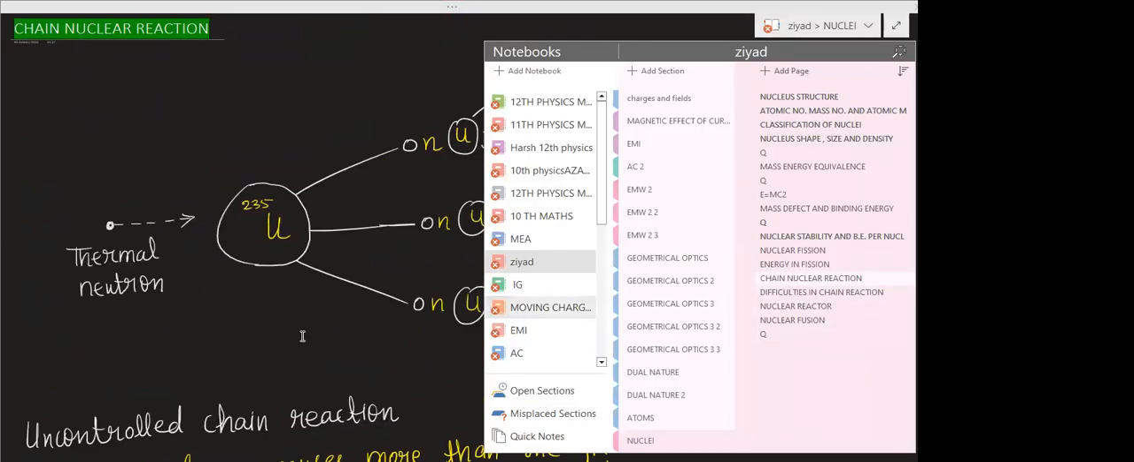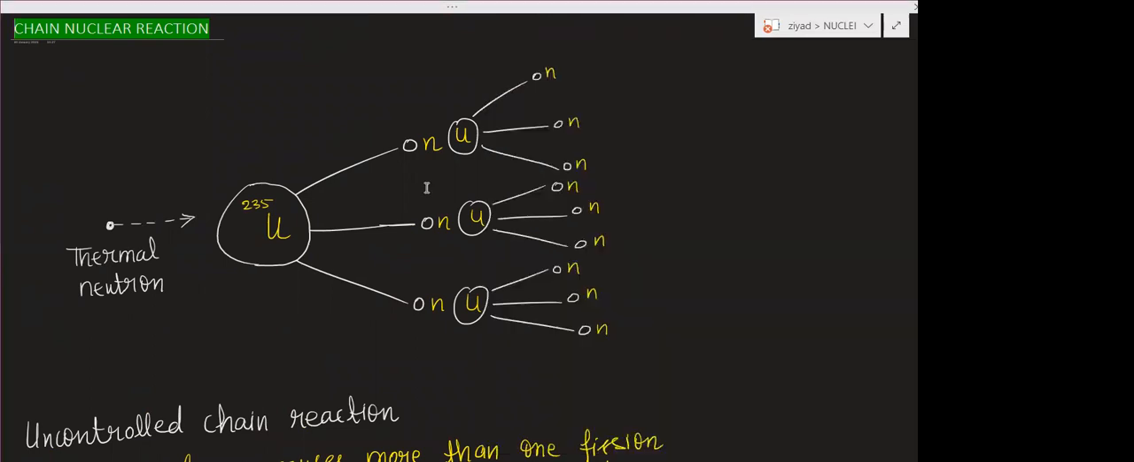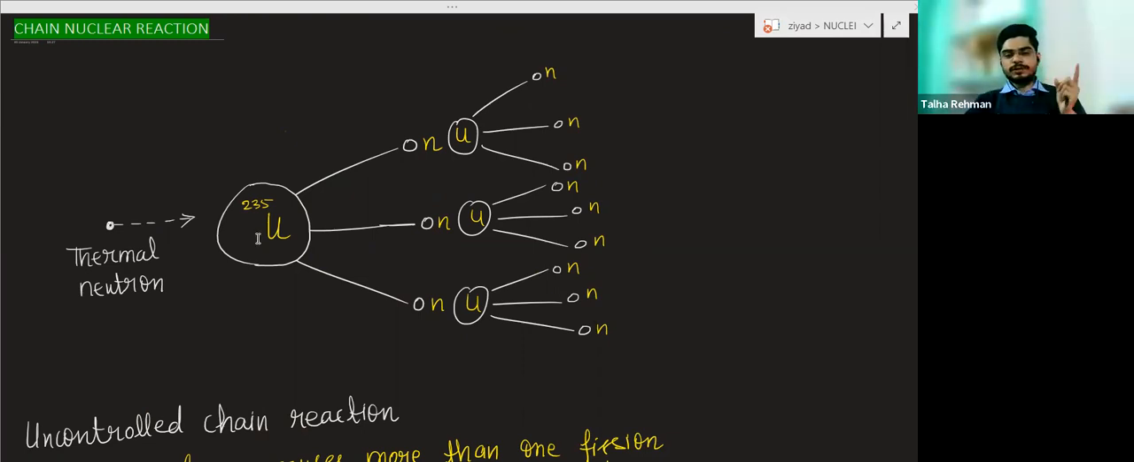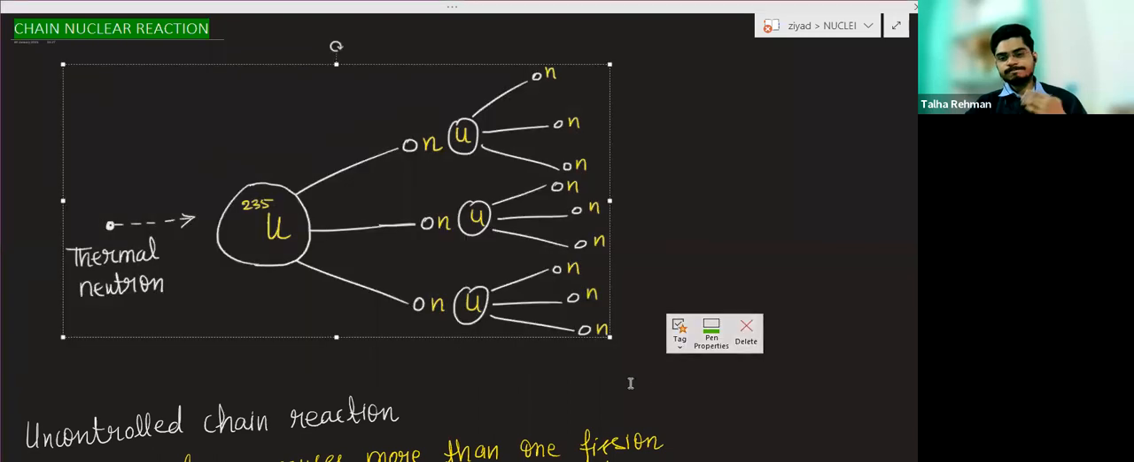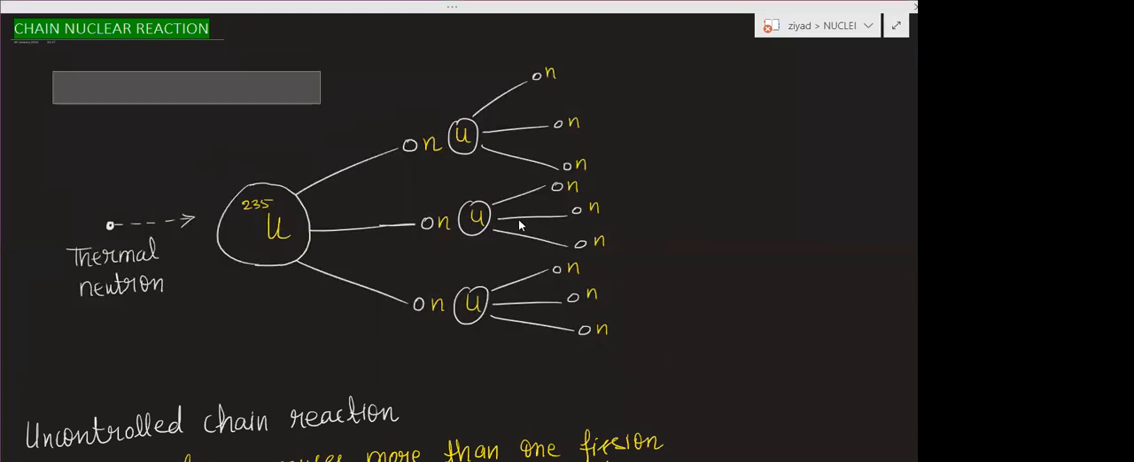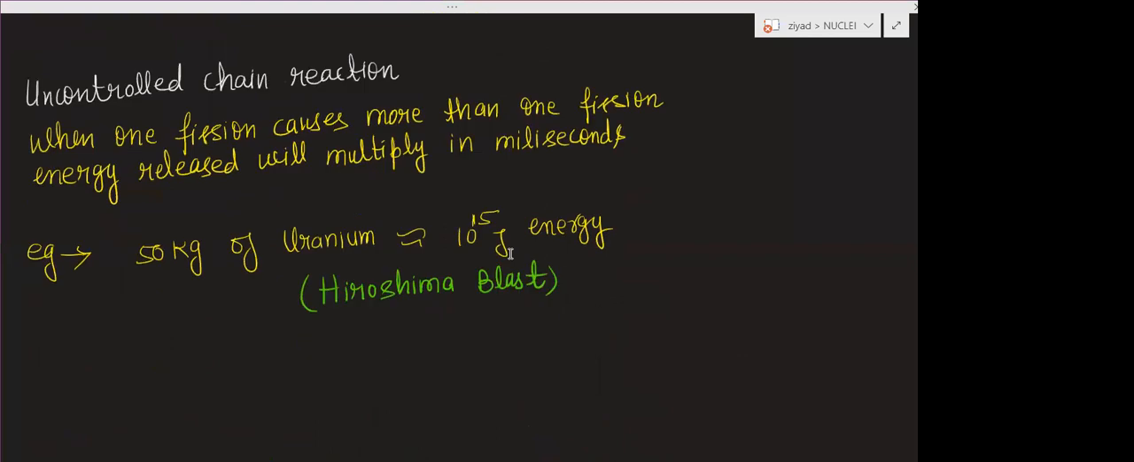Now this looks very easy. We are just throwing one neutron, and this neutron enters, and three neutrons we are getting. Basically, we do not want this. I want only this.